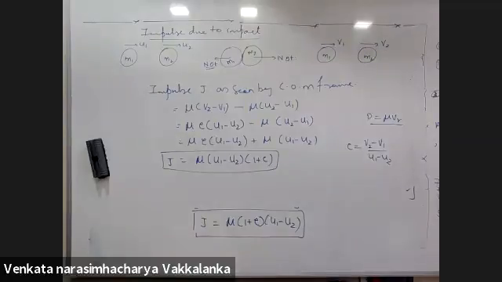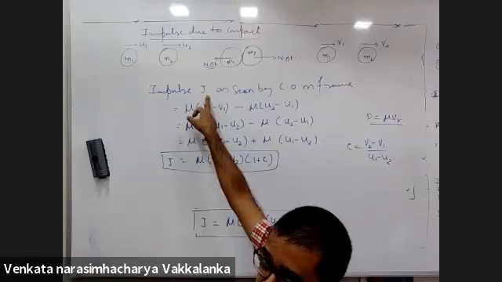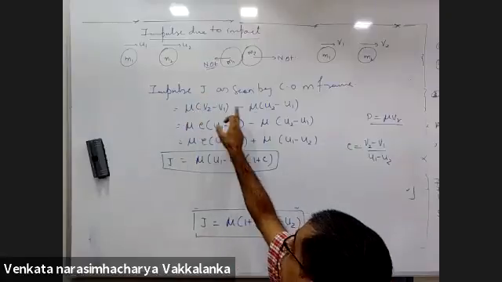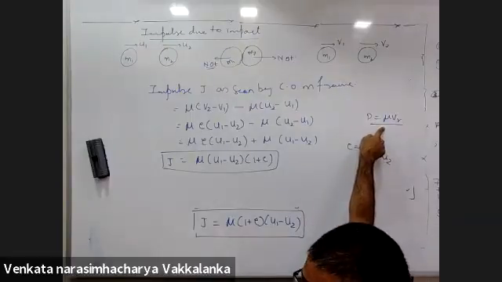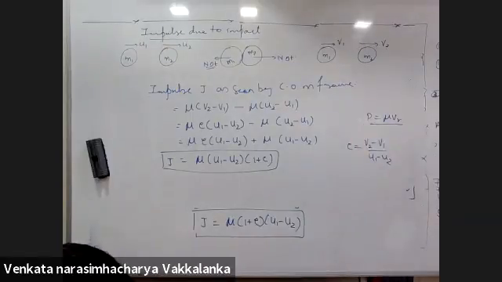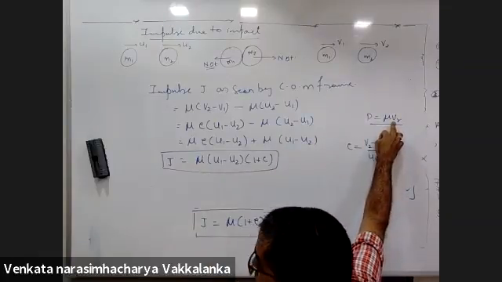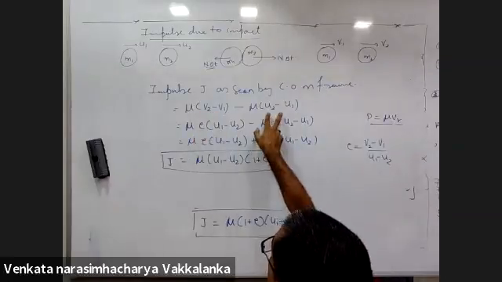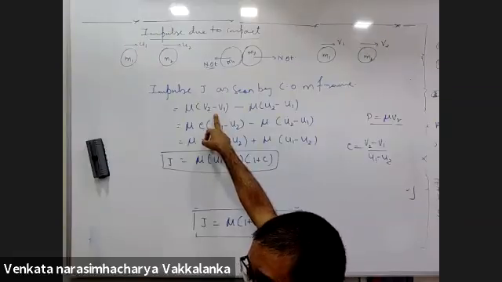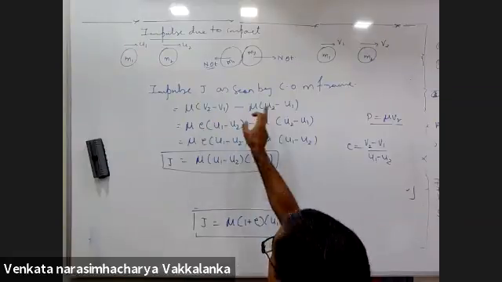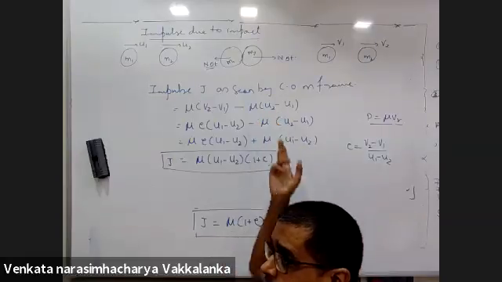Arnav says he did not understand the first equation. You mean this equation? Impulse is change in momentum, final momentum minus initial momentum. You should be aware that mu P equals mu R, mu into VR. VR is relative velocity. We derived this. So this is the final momentum, this is the initial momentum. Right? Final momentum of M2 in the center of mass frame, initial momentum of M2 in the center of mass frame. M1 also would be the same, yes.